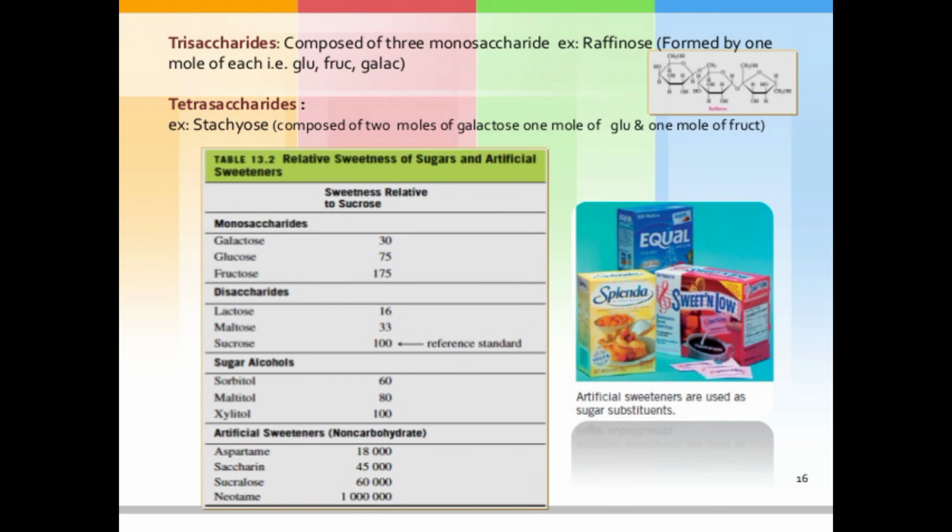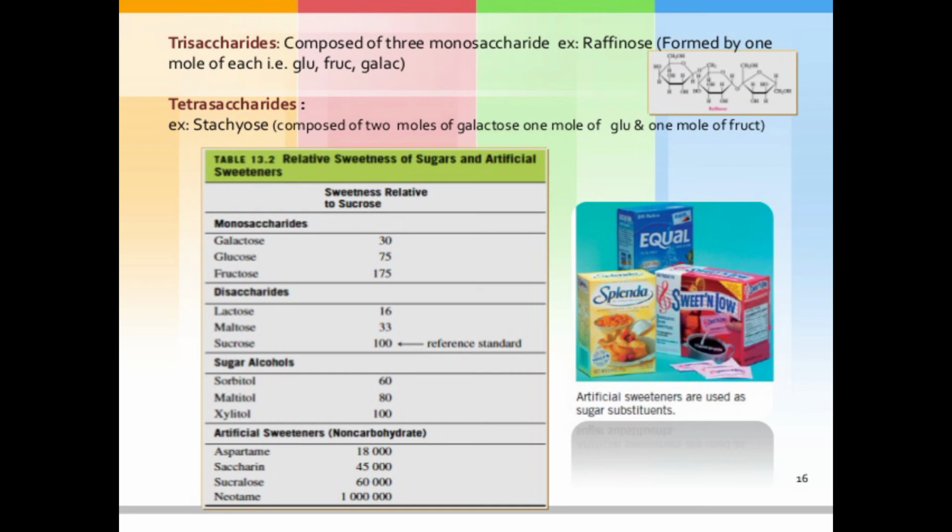Then the trisaccharide is composed of 3 monosaccharides, for example raffinose. Then the tetrasaccharide, for example stachyose, is composed of 2 molecules of galactose, 1 molecule of glucose and 1 molecule of fructose. So that is an example of a tetrasaccharide. The structure of raffinose is shown in this slide.